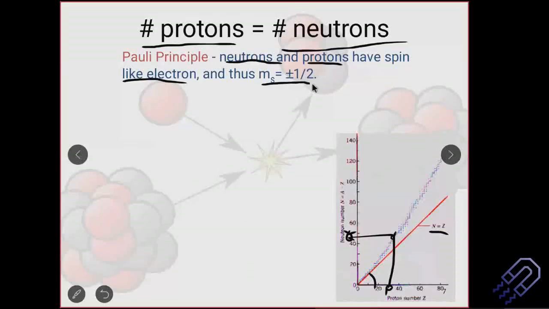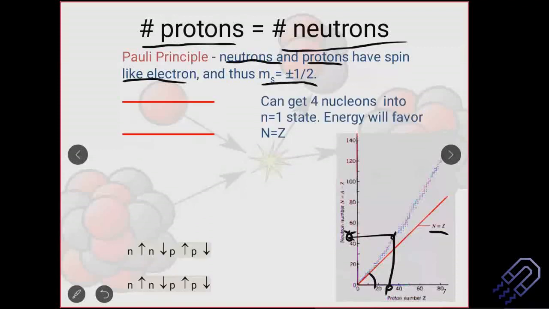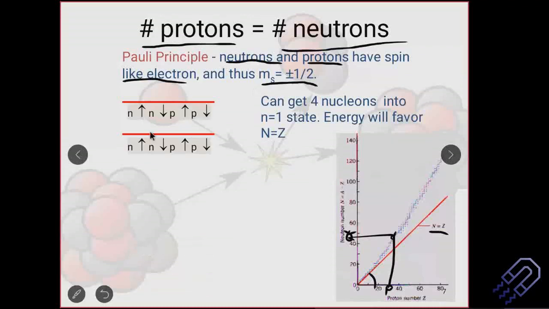So that means we can actually get 4 nucleons into the n equals 1 state. In 1 state, we can have 4 nucleons. We can have 2 neutrons there, one up, one down. The other remaining quantum numbers may be the same, and the spin just may be up and down. So we have 2 different quantum states there. So Pauli's exclusion principle is not violated. And then we have proton up and proton down. Now, if there is an additional proton or an additional neutron, it cannot exist in this energy state. It must jump into the higher energy state. So this is what happens here.